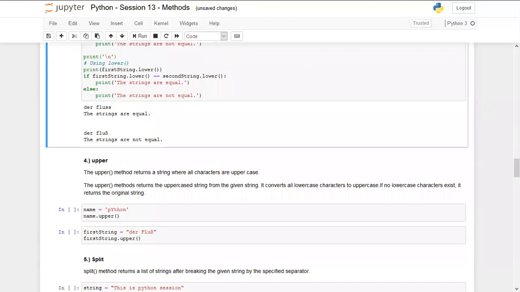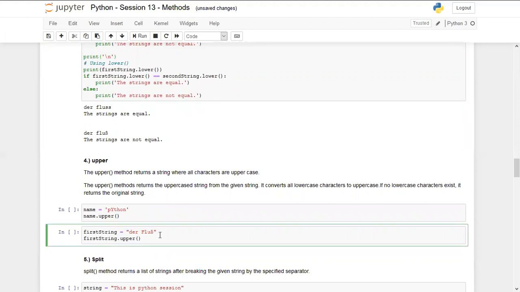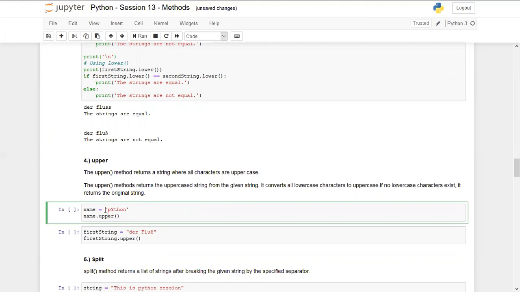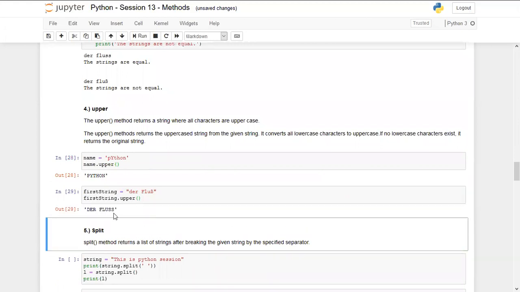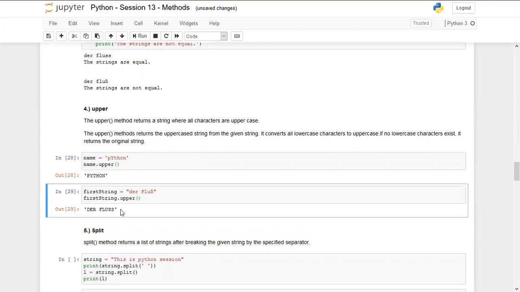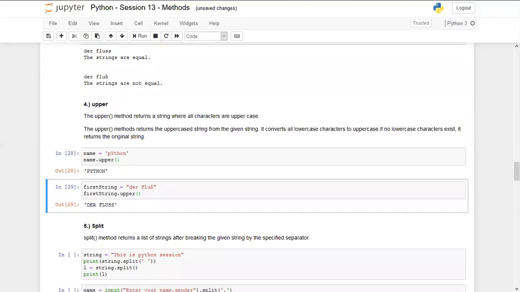The next method is upper. This is again very simple, but the upper method is also aggressive. It can also convert German characters into English characters. So we are writing name is equal to Python, where all these characters except Y are in lowercase, and it will be converted into upper. But as I said, this is also an aggressive method, so this will convert der Fluss. This is just like casefold, aggressive and stronger than the lower method. How about other special characters like the dollar symbol, at the rate, all those?